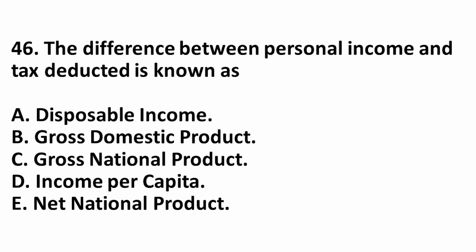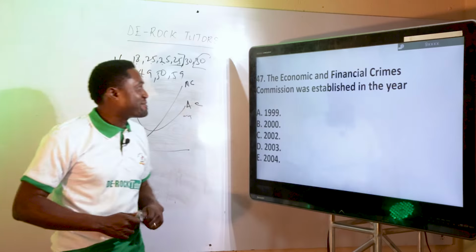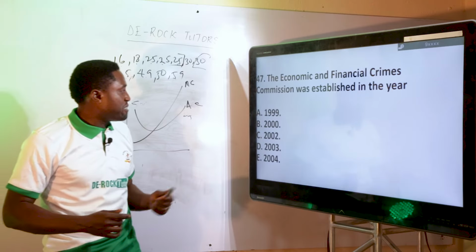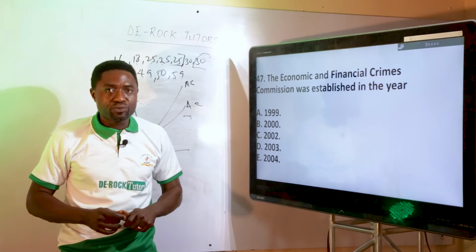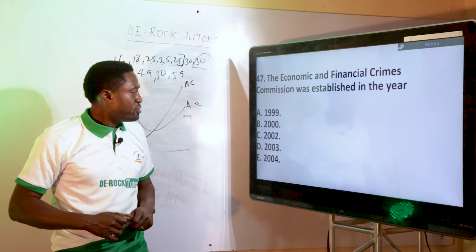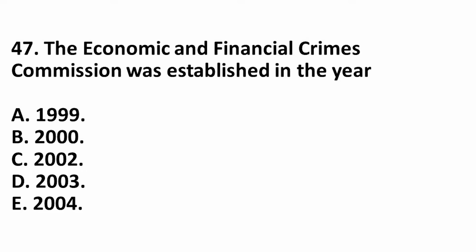So it is called disposable income. Question number 47. The Economic and Financial Crimes Commission was established in the year A, 1999, 2000. It was in the year 2002, during the reign of Obasanjo. You understand? It was in 2002. So the perfect answer to that is option C, 2002.